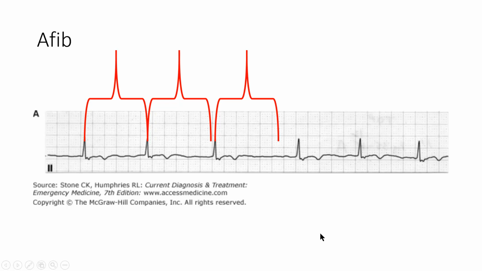And then, of course, you can see very clearly that there's an irregular interval between these two beats. So this is atrial fibrillation, and the point here is that even if you can't see distinct fibrillatory waves, and even if it's not tachycardic, you can still have atrial fibrillation, particularly if the patient has been treated with antiarrhythmics or with calcium channel blockers or whatever, which is blunting the ventricular response.